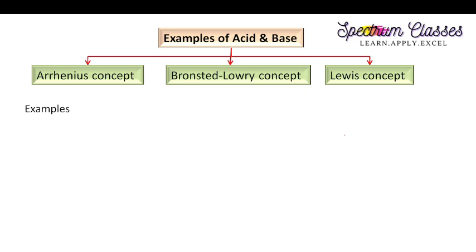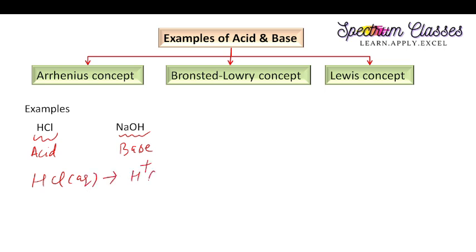Now we are going to discuss the examples. For the Arrhenius concept, we have two examples of an acid and a base. HCl behaves like an acid in the aqueous medium and NaOH behaves like a base in the aqueous medium. The reactions can be written as HCl aqueous gives H plus ions in the aqueous medium plus Cl minus ions in the aqueous medium.